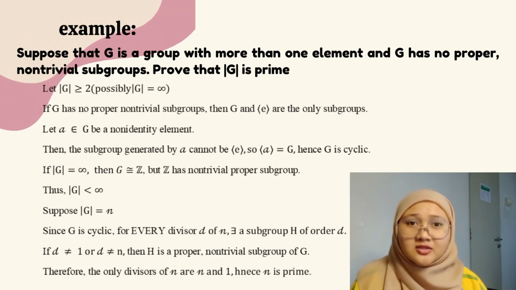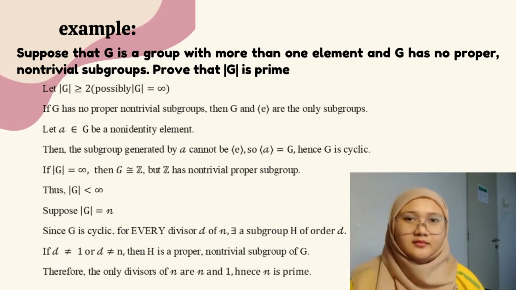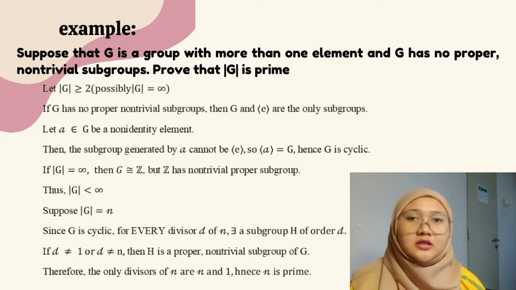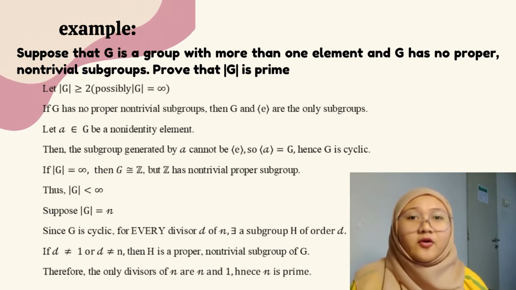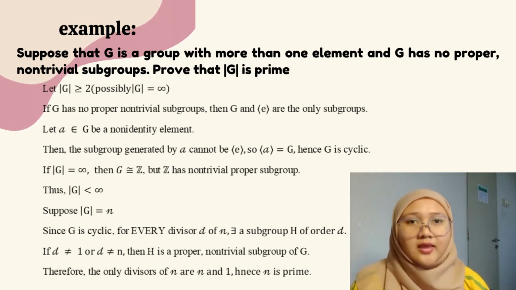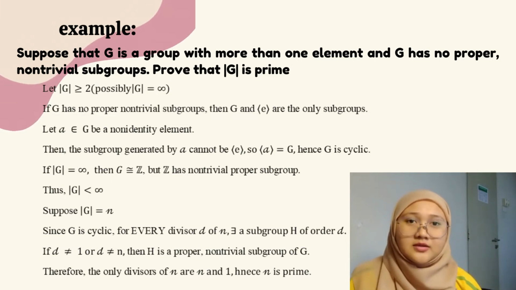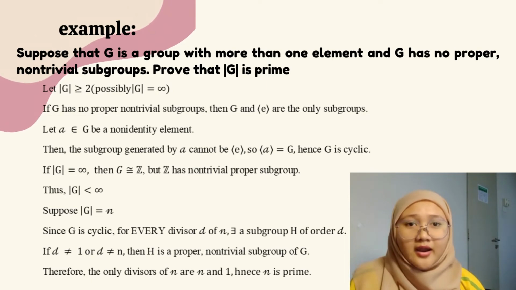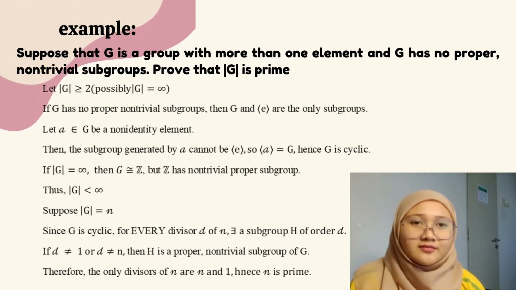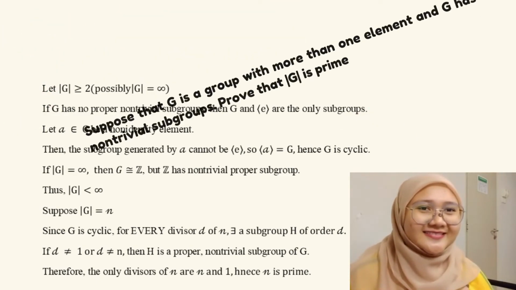If the order of G equals infinity, then G is isomorphic to the integers. But the integers have non-trivial proper subgroups. Thus, the order of G is less than infinity. Suppose the order of G equals n. Since G is cyclic, for every divisor d of n, there exists a subgroup H of order d. If d is not equal to 1 or d is not equal to n, then H is a proper non-trivial subgroup of G. Therefore, the only divisors of n are n and 1. Hence, n is prime. That's all for me, so I will pass to the next presenter, Siti Najiha.